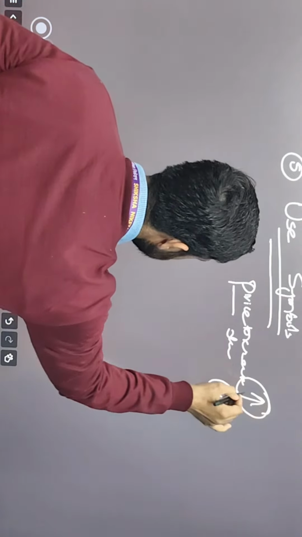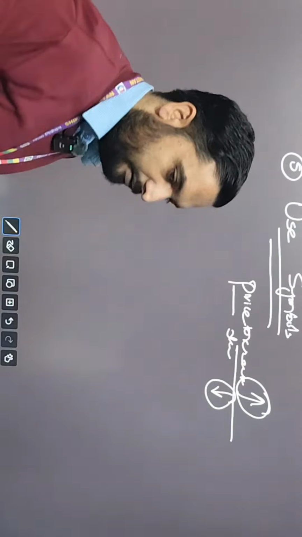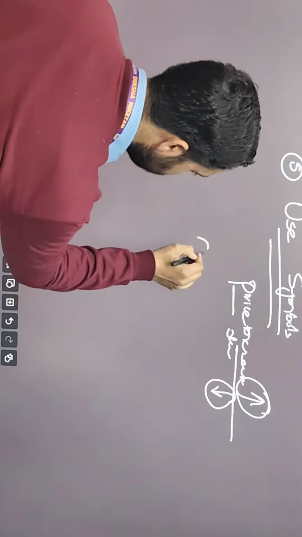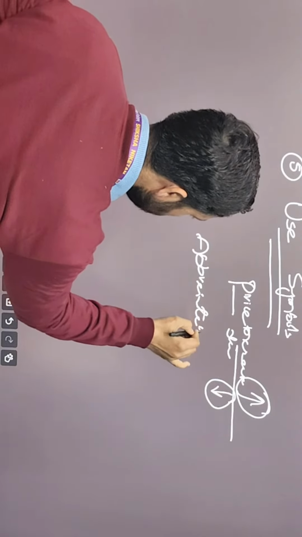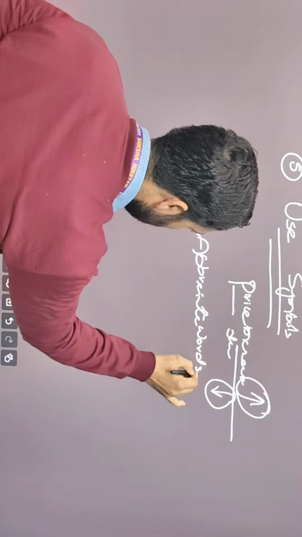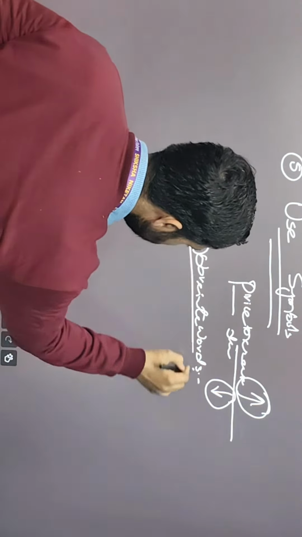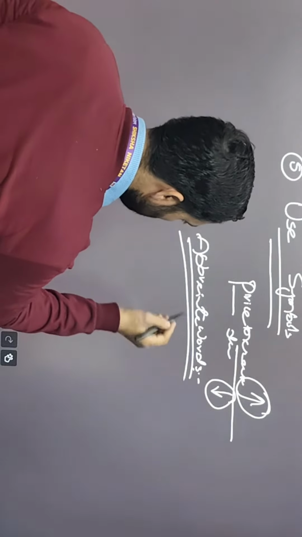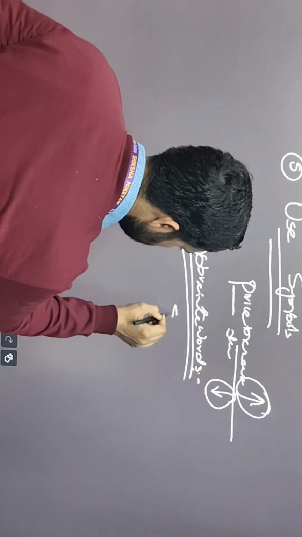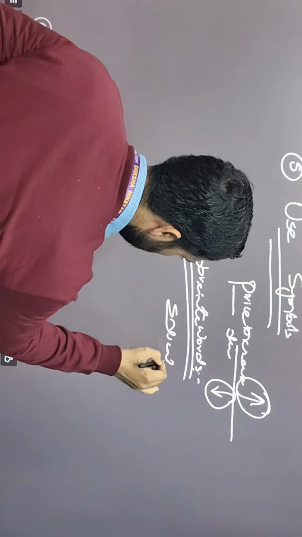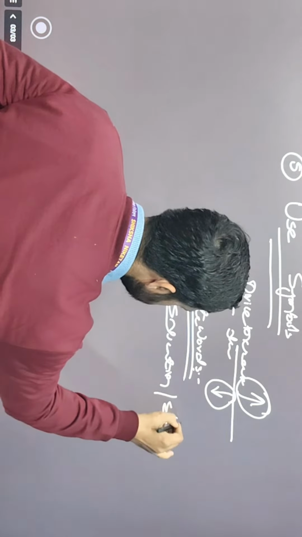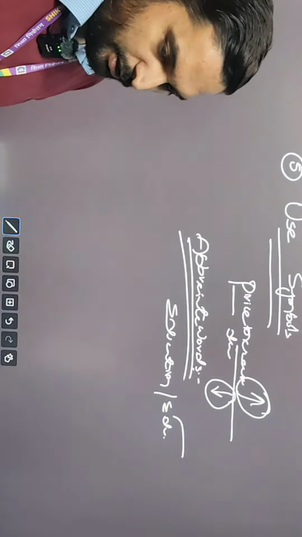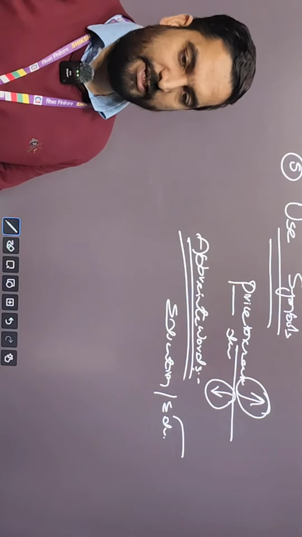Upwards it's a rise, downwards it's a fall. And when you abbreviate words, it means that the sound of the word should not be killed. Suppose I have to say education, I can just use edu. That means the abbreviated word or the sound of the word is not broken.